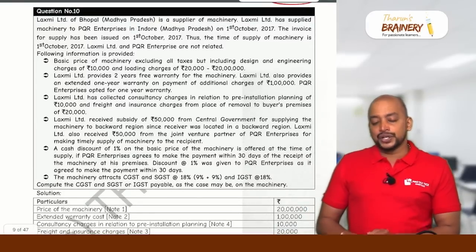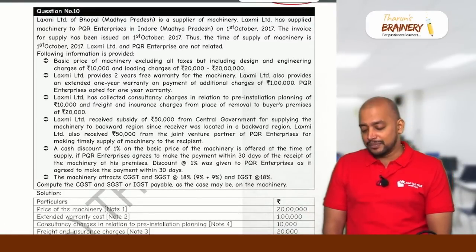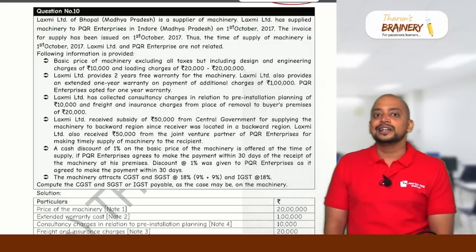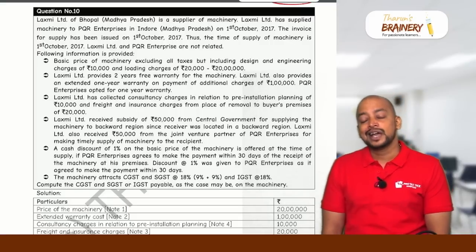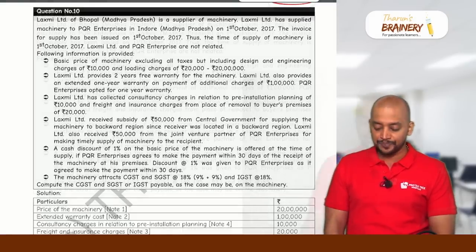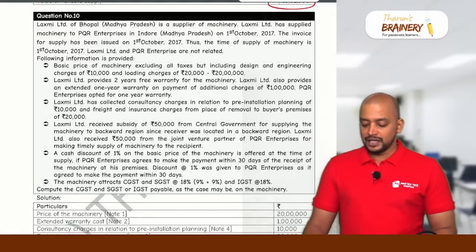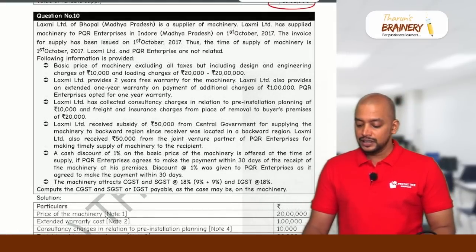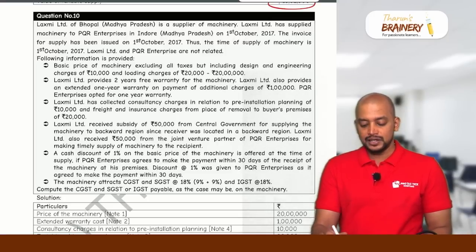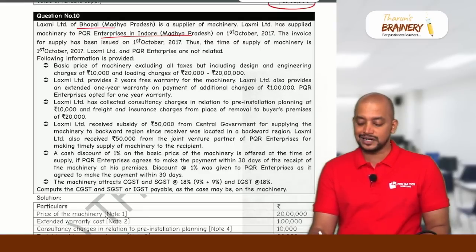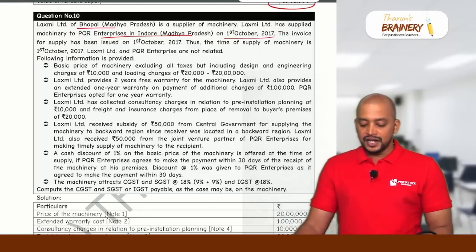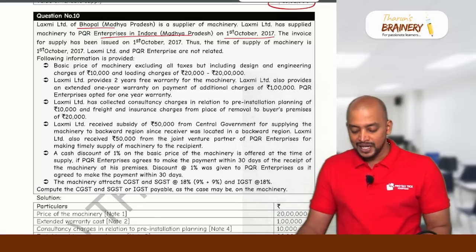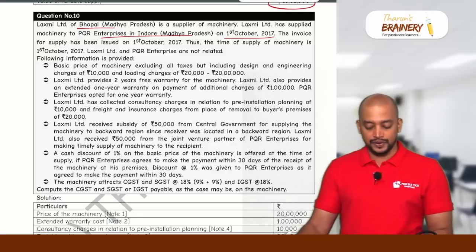Then the next question, this question is also on value of supply, but a little advanced question. It involves some cash discount and discount recovered, etc. Lakshmi Limited of Bhopal, Madhya Pradesh is a supplier of machinery. Lakshmi Limited has supplied machinery to PQR Enterprises in Indore, Madhya Pradesh. So supplier is located in Madhya Pradesh, recipient is also located in Madhya Pradesh. It's an intra-state supply on 1st October. The invoice for supply has been issued on 1st October, thus the time of supply of the machinery is 1st October. Lakshmi Limited and PQR Enterprises are not related.